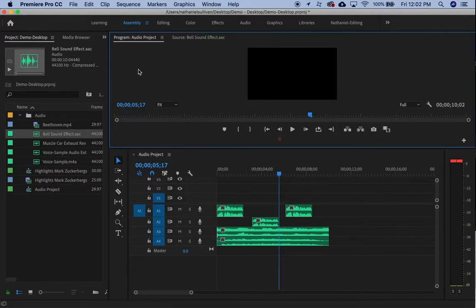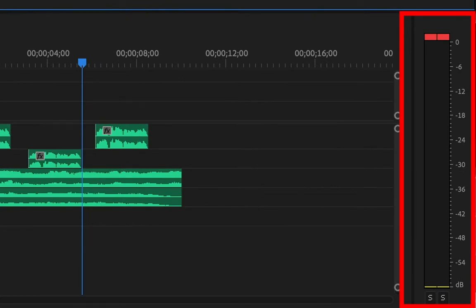When you edit sound, set your computer volume to the middle and always use your headphones. To monitor your volume levels, check the audio meters window at the side of the timeline for red peaking.